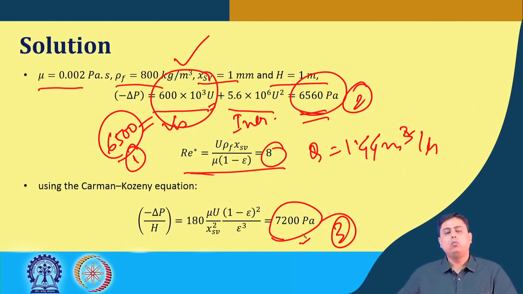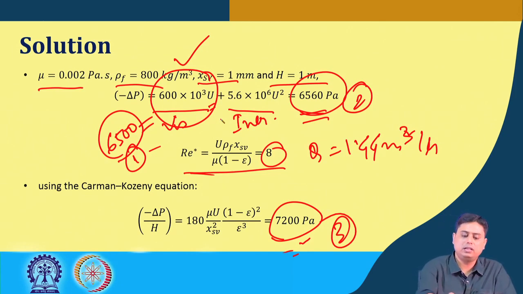Now which one should you take during the design? It's quite obvious that if you take the higher value, you can always have a margin of safety during the design. This is almost 1.2 times of this initial value, that 1.1 times. So for design purposes, we can use the highest value, the highest pressure drop expectation, because then if the actual value is lower, our design is safe.